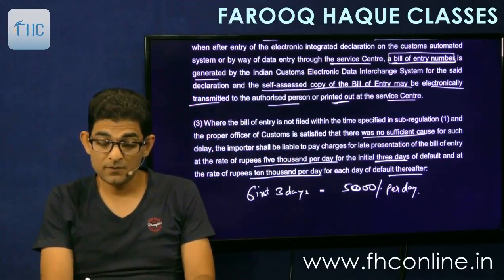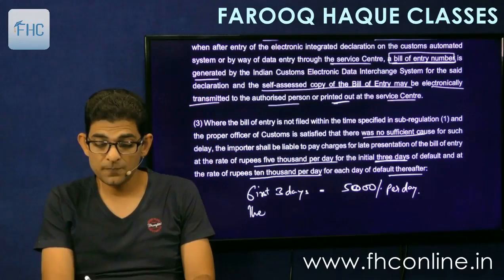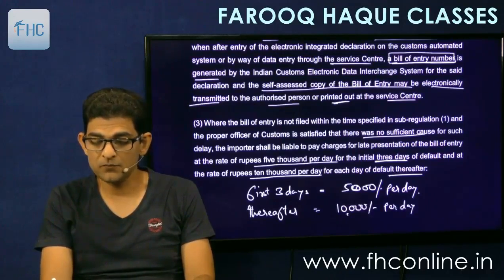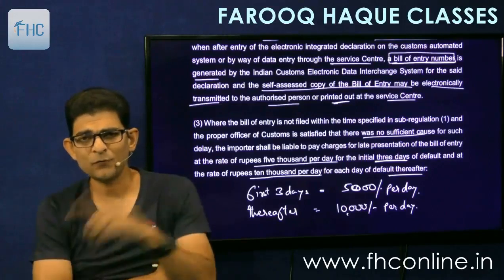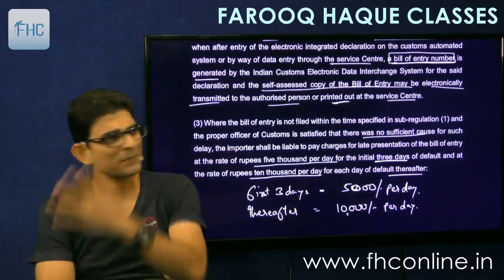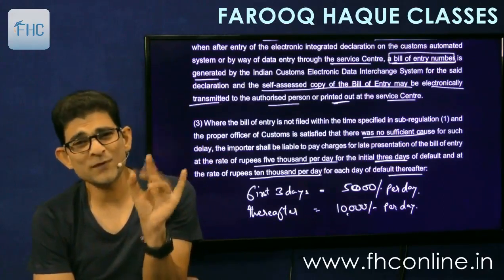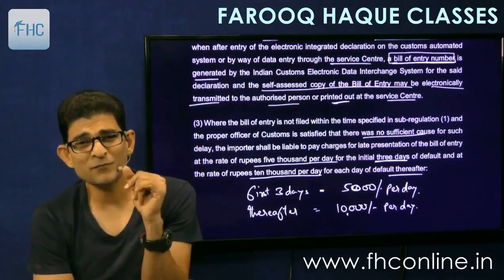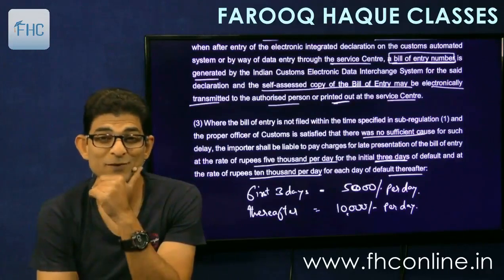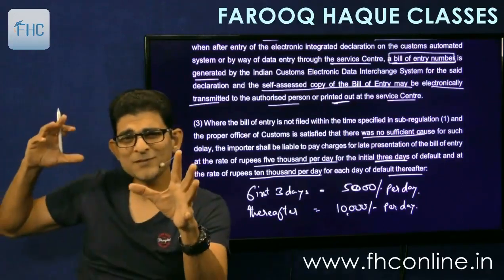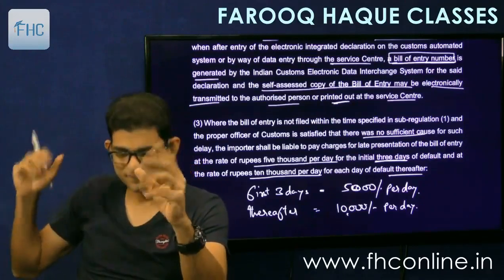and thereafter 10,000 per day. There may be slip of tongue here and there, so don't worry, follow the book. Sometimes it happens, slip of tongue happens, and students then start messaging me, sir, you said 500 but in the book it is written as 5,000. I understand, all human beings are susceptible to slip of tongue.